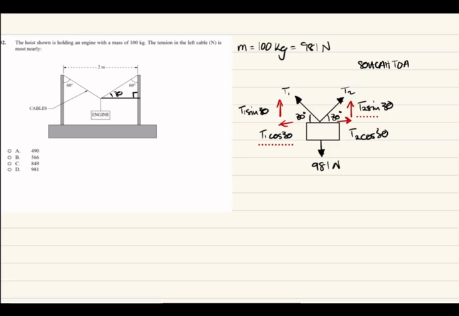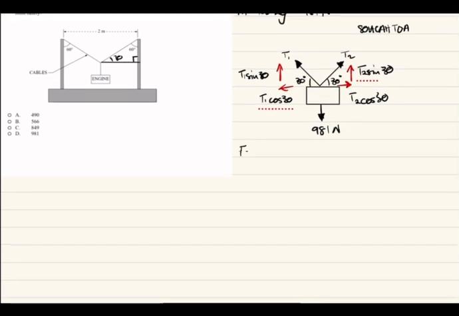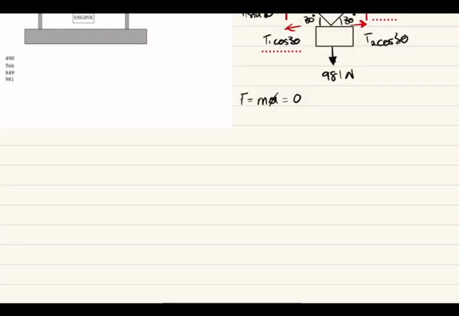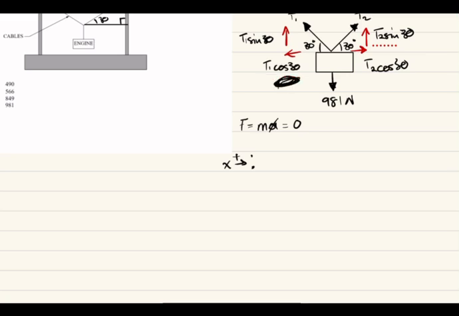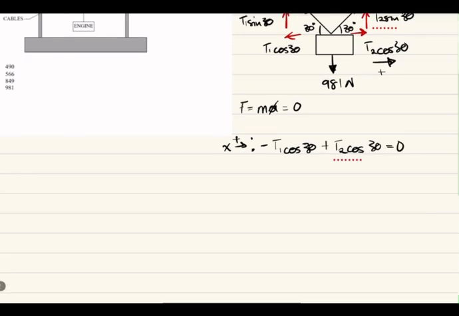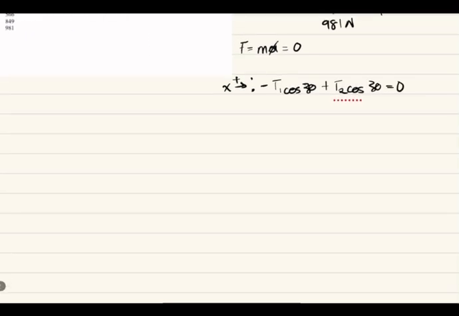and so there's no motion. So F is equal to ma, no acceleration, so 0. Looking at the X components, we'll say the right side is positive. This is going to the left, so that's minus T1 cosine 30. That's going to the right, so that's plus T2 cosine 30 is equal to 0. Moving these around and dividing by cosine 30, T1 is equal to T2.